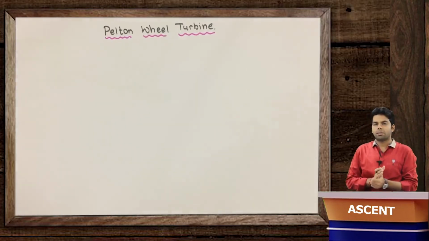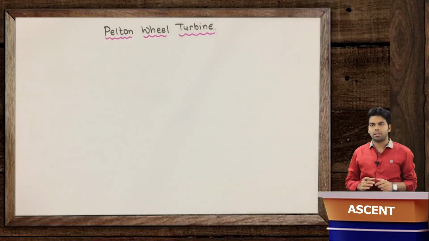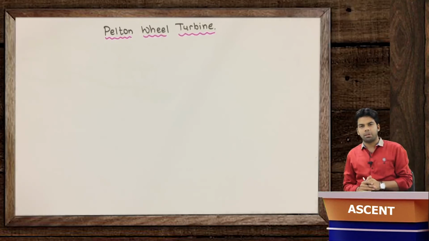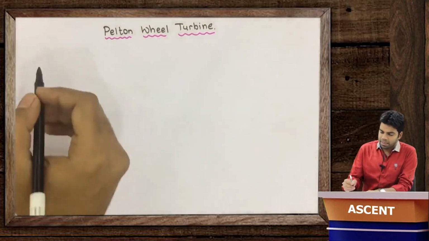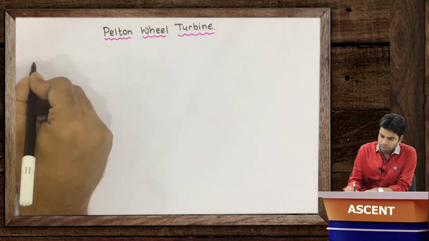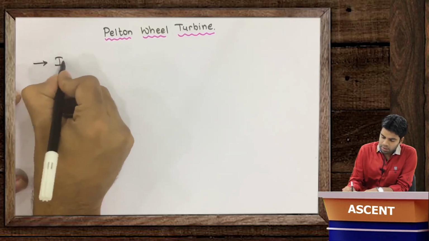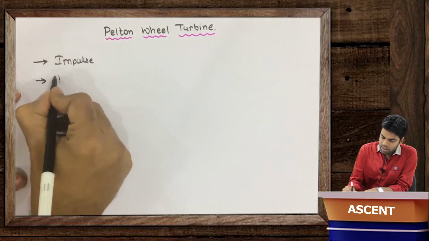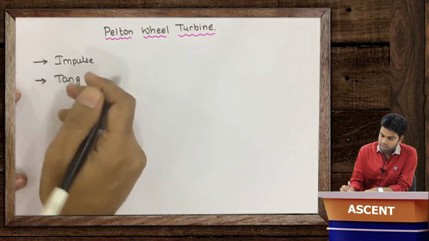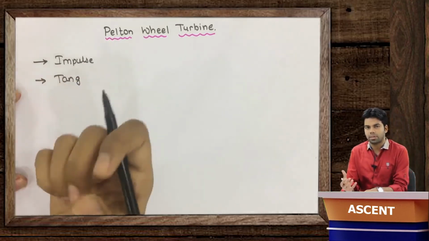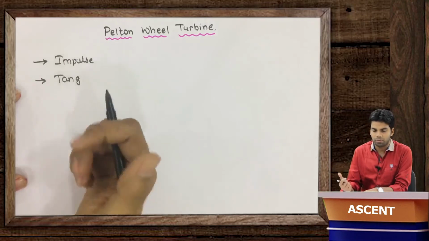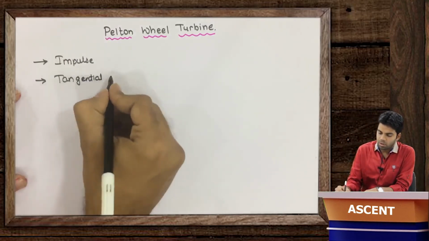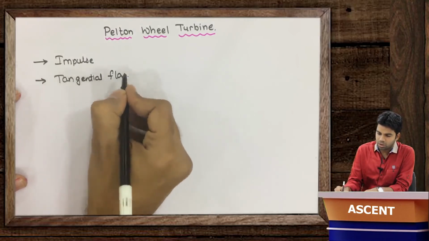The very first type of turbine which we are going to study is in fact the most commonly used turbine, which is the Pelton wheel turbine. I have already told you the classification. The Pelton wheel turbine is an impulse turbine. Impulse turbine means we have only kinetic energy at the input of the wheel. It is a tangential flow turbine, where the water strikes in the tangential direction of the wheel.